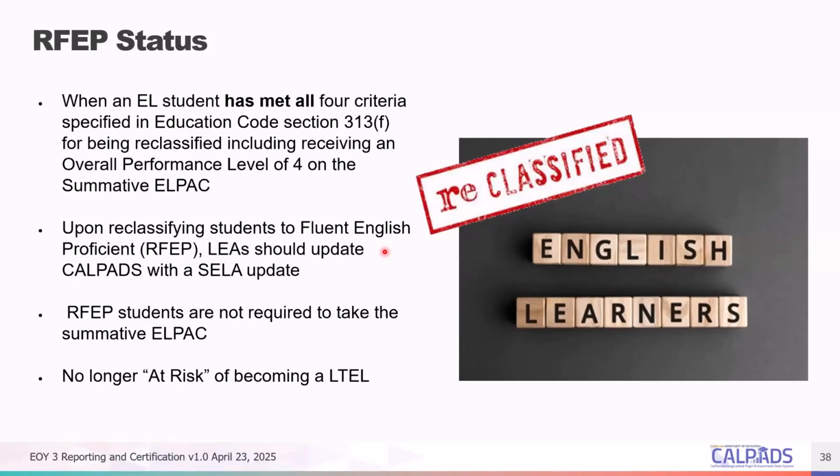So upon determination of reclassification, it is important that you submit the RFEP to CalPADS. That way, they will be included in this year's reporting.